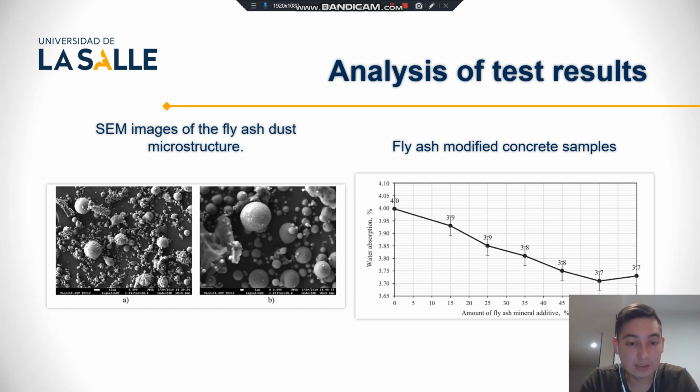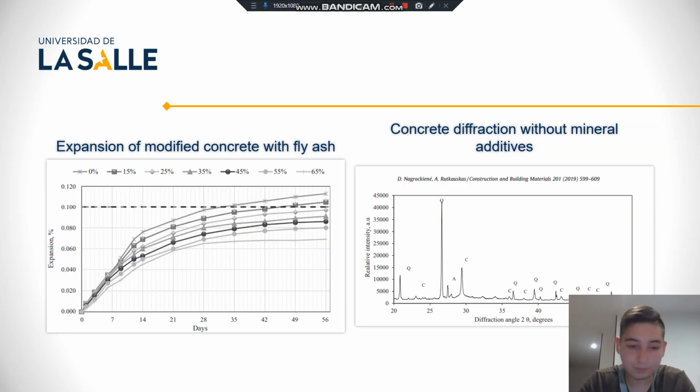When the fly ash additive content is increased to 65% maximum, the absorption rate increases to 3.673, which means that the fly ash content is excessive in terms of weight absorption. Inspection results were obtained after curing concrete specimens modified with fly ash additive after 56 days of curing.